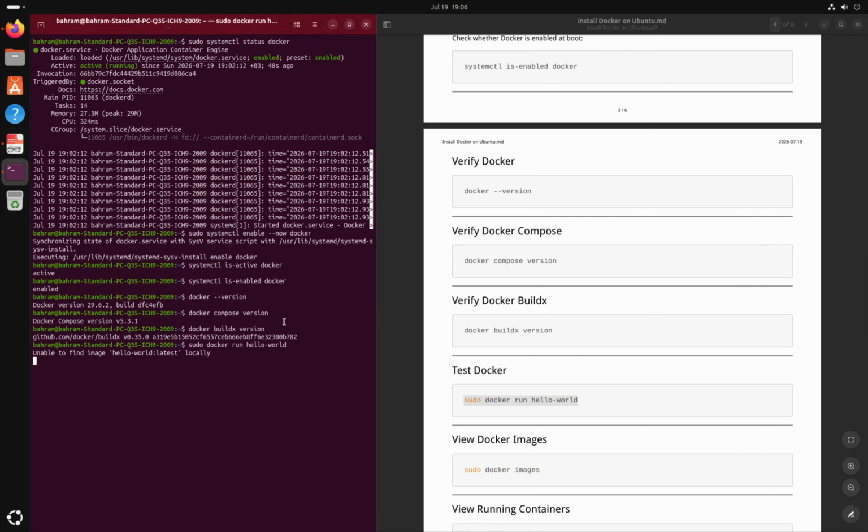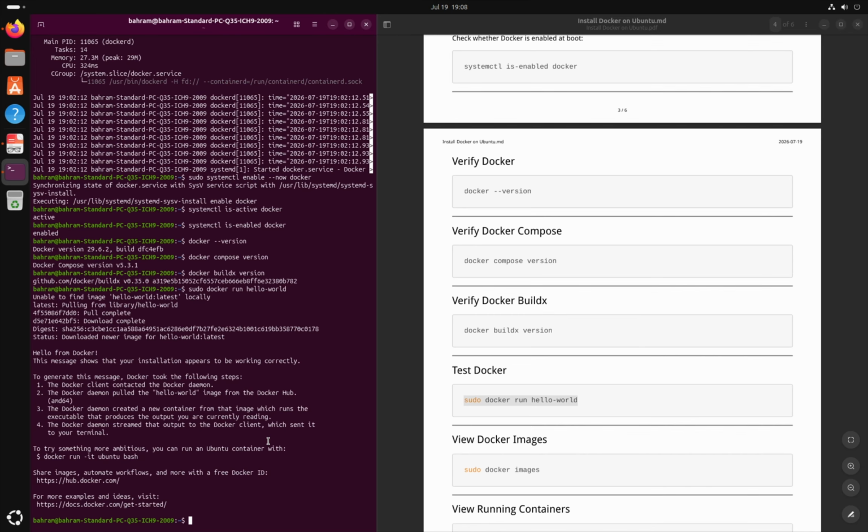Because we haven't configured Docker for our regular user yet, we'll use sudo. When we run this command, Docker first checks whether the Hello World image exists locally. Because this is the first time we are running it, Docker downloads the image from Docker Hub. Docker then creates a new container from that image, runs it, displays the confirmation message, and exits.